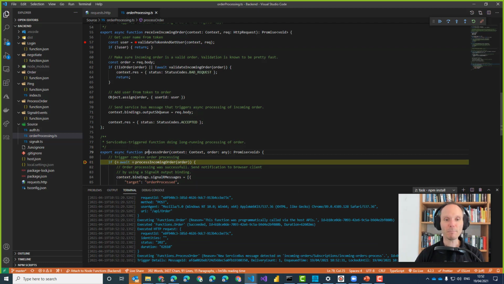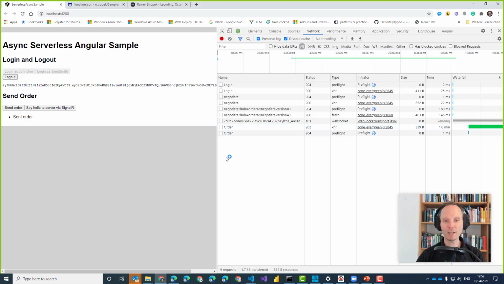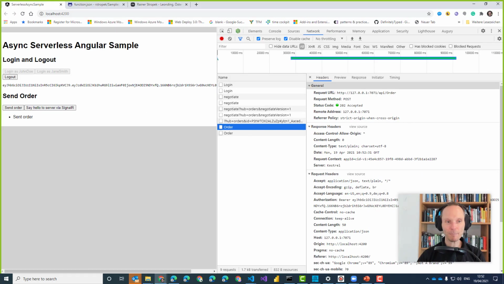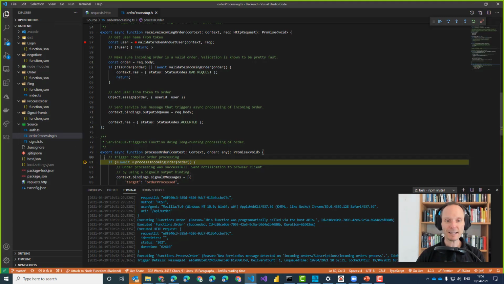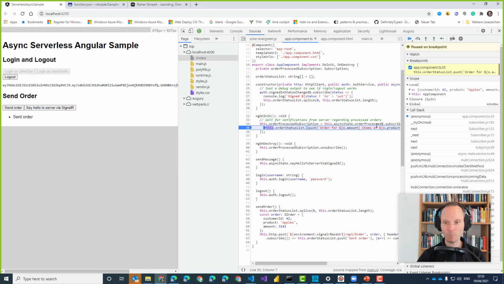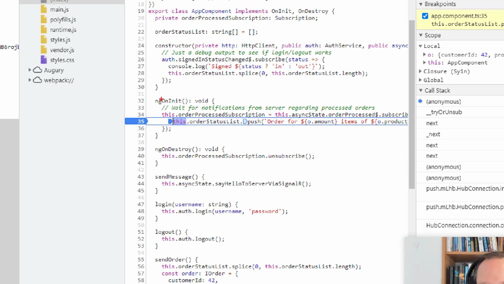You see, we immediately came into the process order. If we go here and we take a look at the order post, see that one? We got back the accepted response. Accepted means it was sent but not processed. Let's continue with that one. Let's run it. And at the end, we should go here, and after 2.5 seconds, we will end up here in a subscription for our server pushed event.